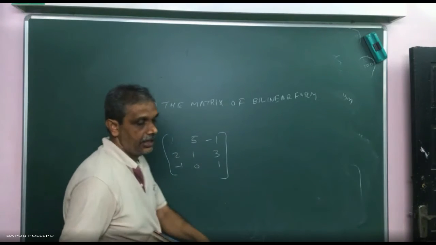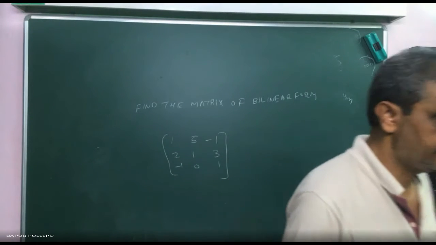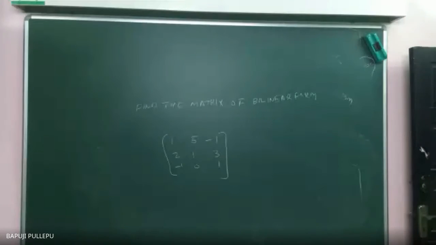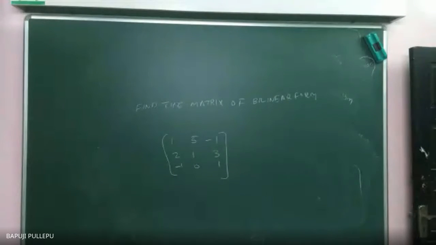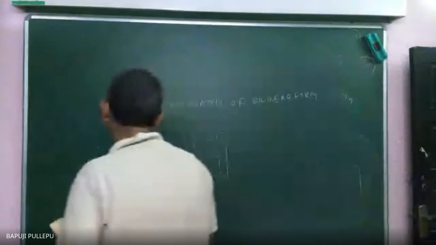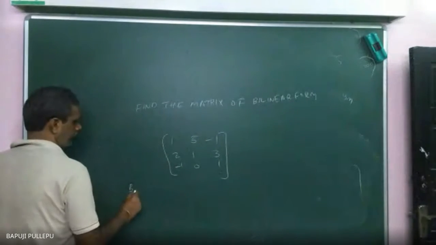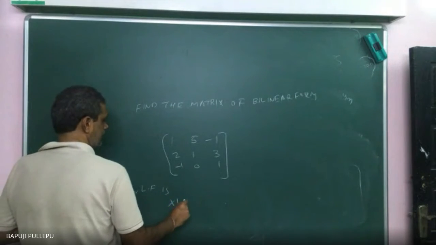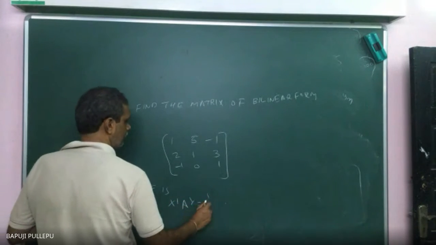So 3 by 3. How many rows are there? 3. So in the row matrix, you can take 3 elements, x1, x2, x3. How many columns are there? 3. So 3 elements, y1, y2, y3. Then how will you write this? You can write the bilinear form as X' A Y. That is equal to what?